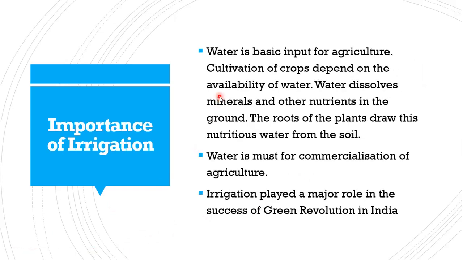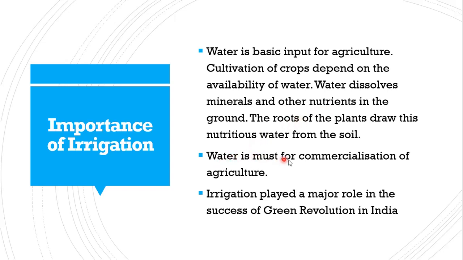Okay, importance of irrigation. Irrigation we will be learning in two headings. One is importance, other is need for irrigation. What is the importance of irrigation? If we do irrigation, what happens? It adds up other nutrients which generally get dissolved. Okay, it goes to the roots of the plants.